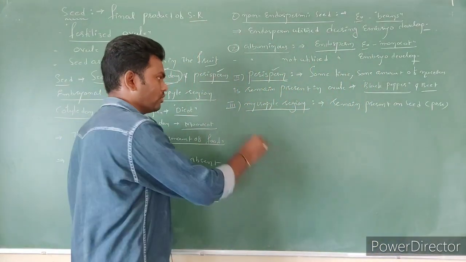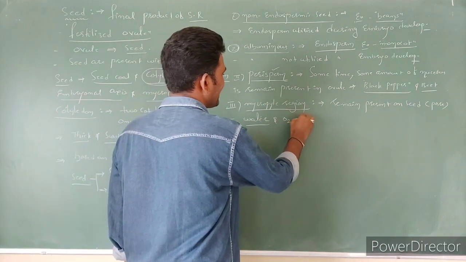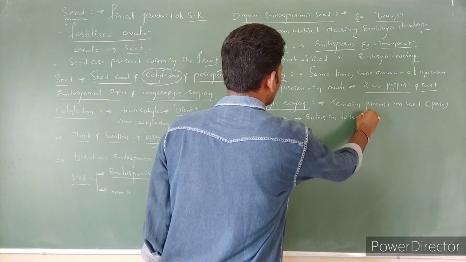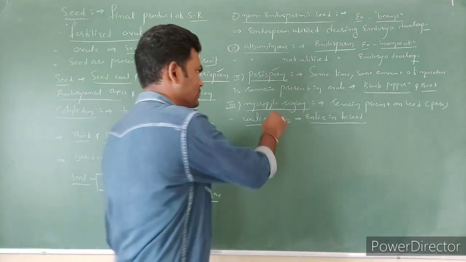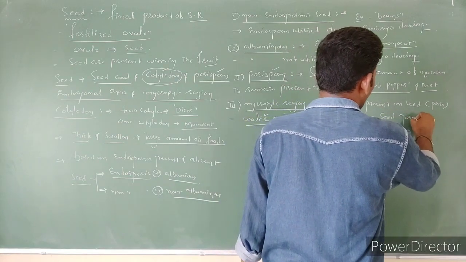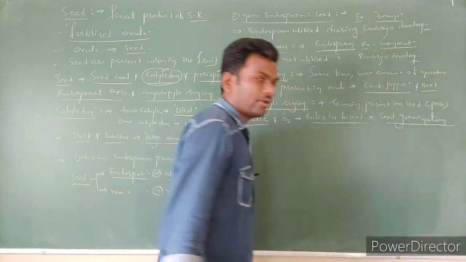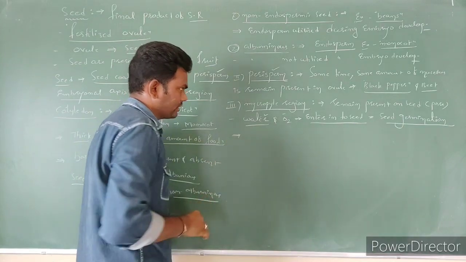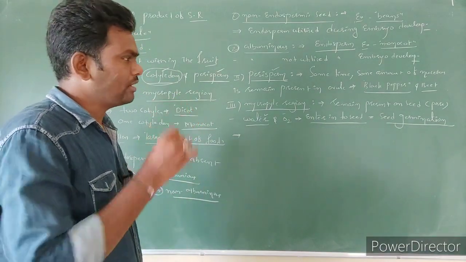So through this pore, water molecules and oxygen enter into the seed, which is useful during seed germination. This water as well as oxygen is essential for seed germination. What is the point? Next, the micropyle region is a small external pore on the seed.